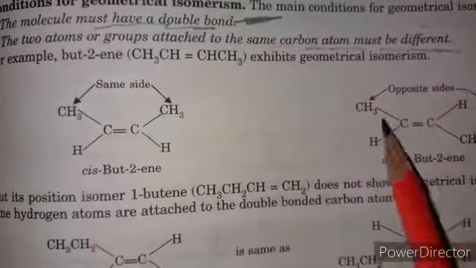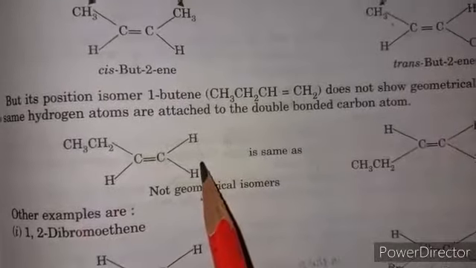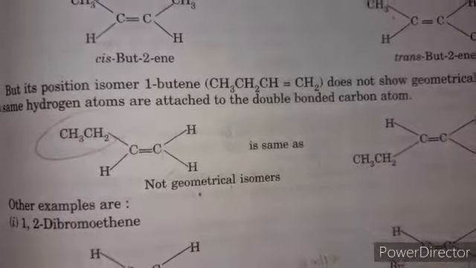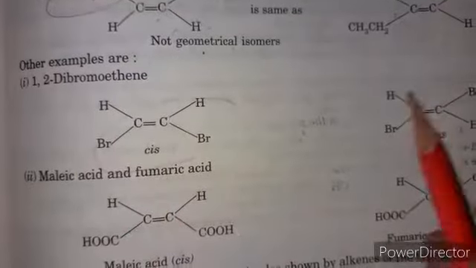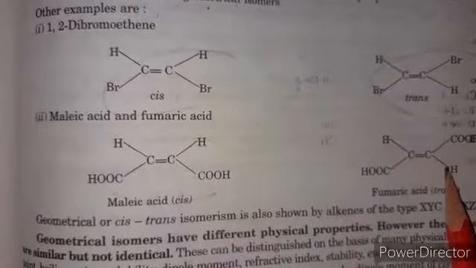These are on the same side, these are on opposite sides. But in this case, three hydrogen atoms are attached and only one is different. In this case, there is no cis and trans isomer. These are the same. But in this case, it's a cis isomer, it's a trans isomer. In this case, this is a cis, this is a trans.